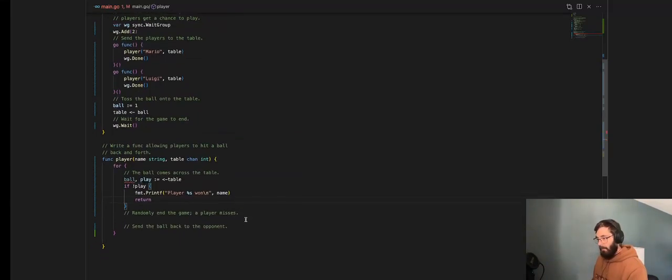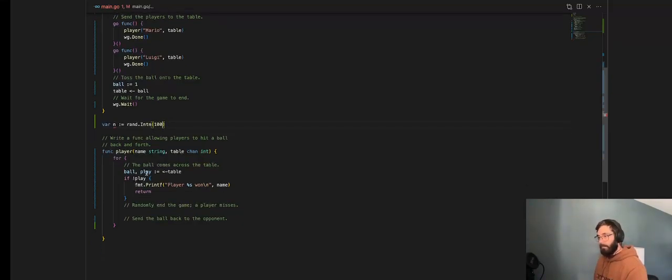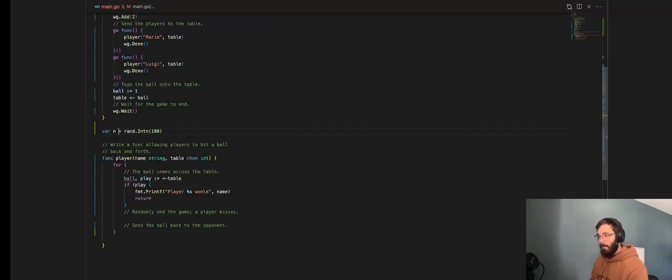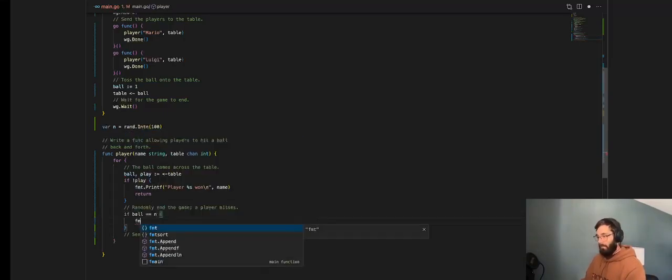Now the ball should miss randomly in the game. Maybe we'll set a global variable n, and we'll call the rand package. How about any integer up to 100? Oops, wrong syntax there. You can only use the short declarator inside of a function. All right, how about if the ball is equal to n, game's over.